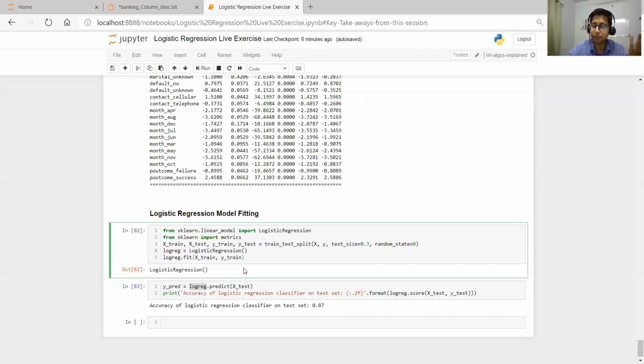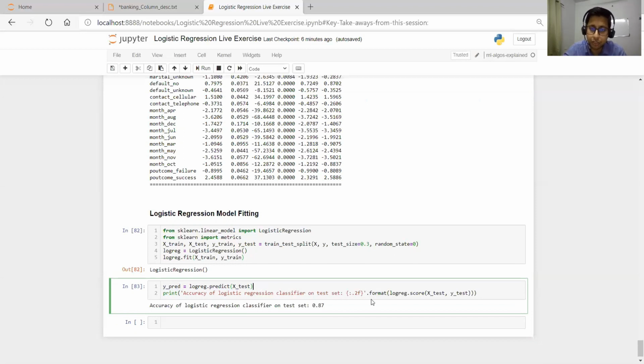And then the next thing is predict. Predict on what? On the test data. So we have x_test: logreg.predict(x_test). So y_predict will have the prediction, that is the target, whether it belongs to subscription or not, subscription 0 or 1.